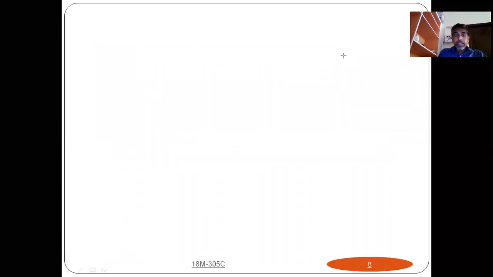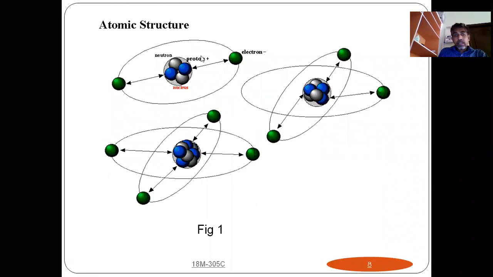And if you go for the details, if you see here, this is your nucleus, and these are the different orbits you are having. And this is your electron. So here you are having positive charge because the proton is having positive charge, and this electron is having negative charge. These electrons revolve around this nucleus.